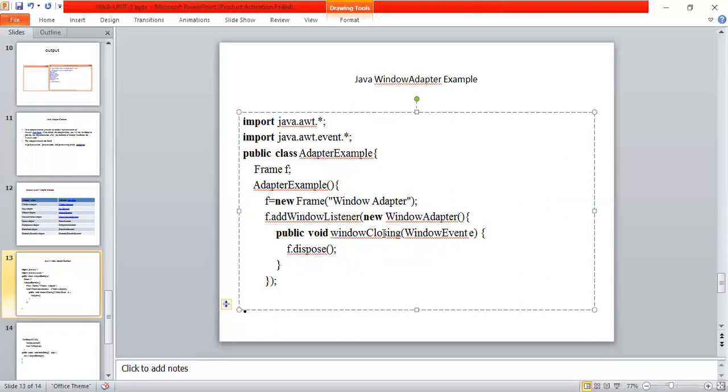To close this window using the window listener interface, I wrote all the 7 methods, but using the window adapter class, I wrote only one method. Public void window closing, window event object, then f dot dispose. Over. So this is the implementation of the window adapter class in Java, and this is the advantage of the window adapter class.